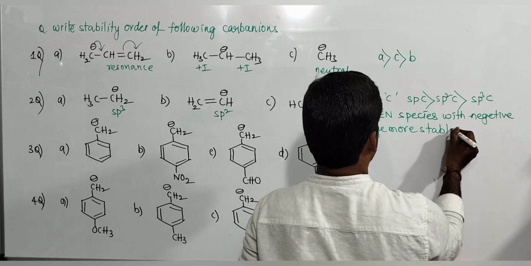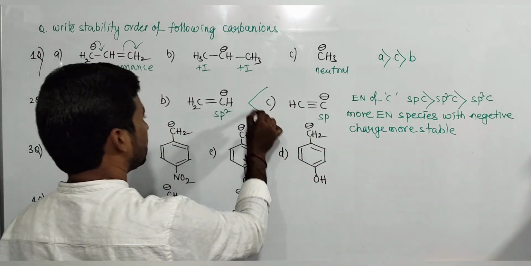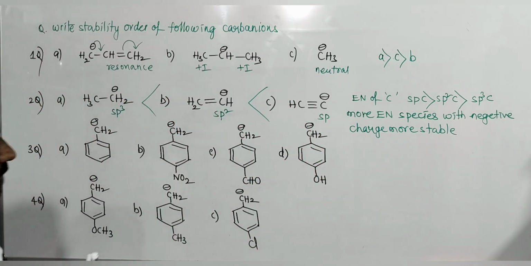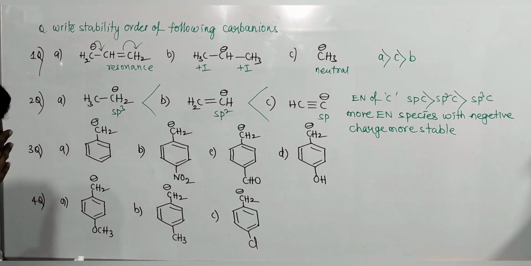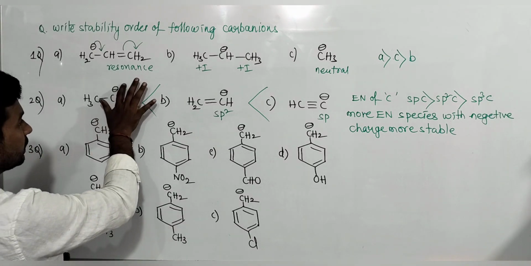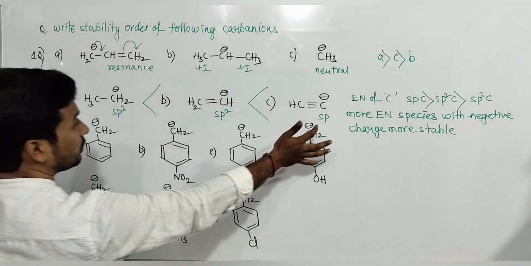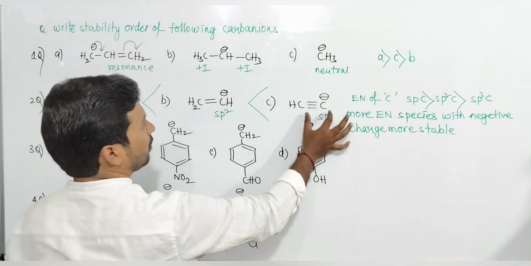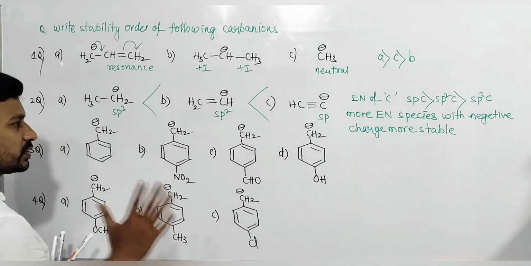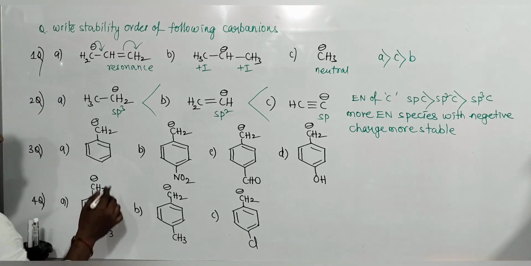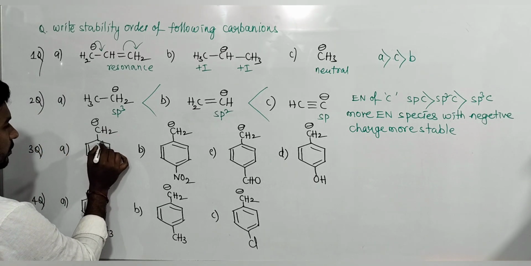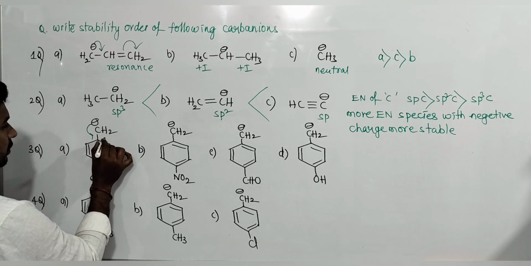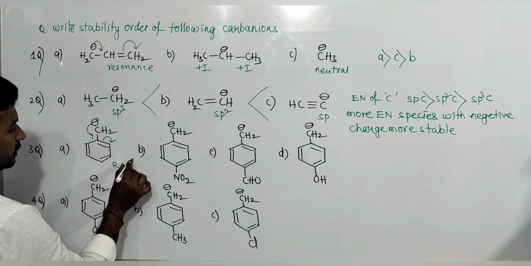So which one is more stable? Definitely C is more stable than B, which is more stable than A, because sp3 carbon with negative charge, sp2 carbon with negative charge, sp carbon with negative charge. The more electronegative sp carbon with negative charge is more stable. Remember that point. Next, here the negative charge is stabilized by resonance.